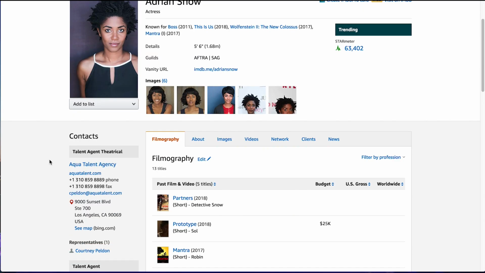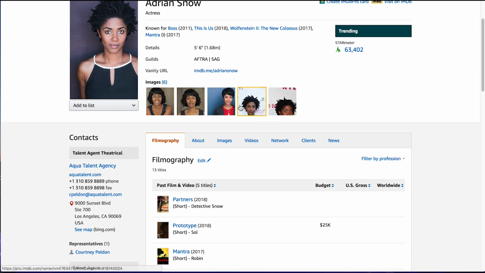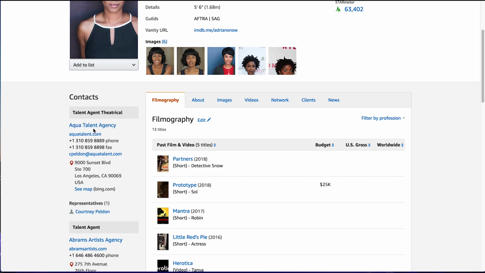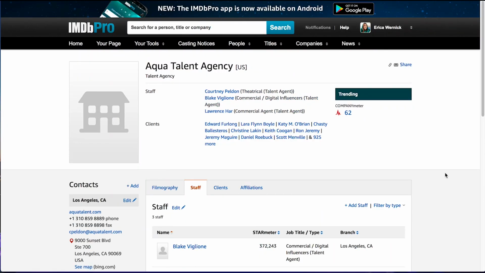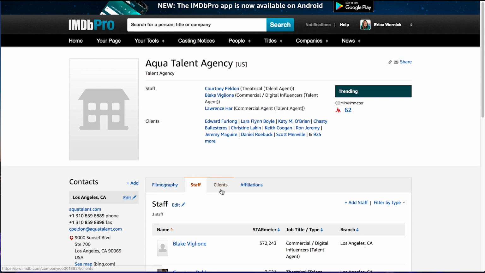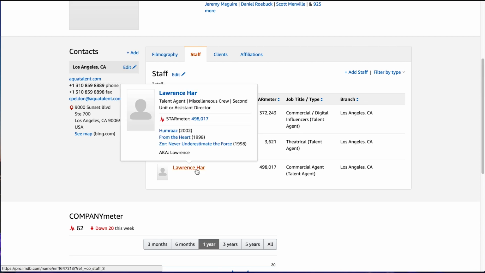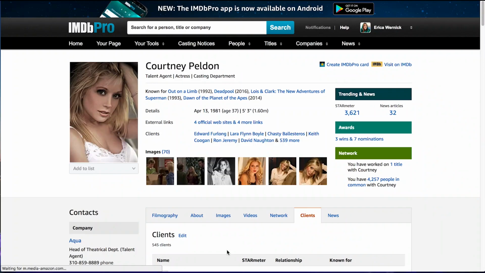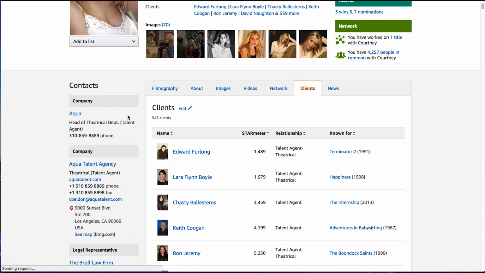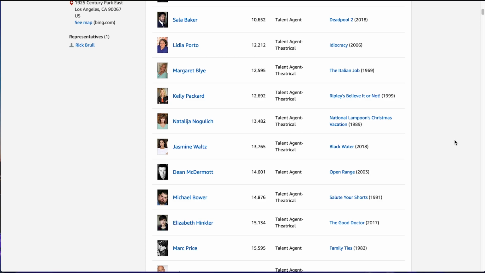All right, guys. So what does this mean? What can you do with this information? That means you can see that this agency is representing someone who booked a co-star, and that's really awesome. So what you can do is you can click on this talent agent name, the agency name, and I guess we could go to seeing Courtney. So if we click on Courtney, okay, so it'll load her clients. Oh, snap. Okay, so she has 545 clients. That is a lot of clients for one rep.